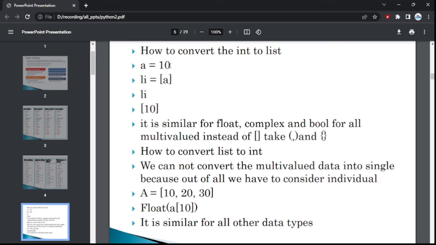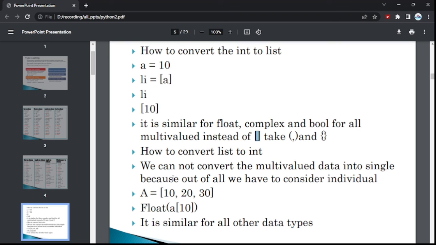This is an example of how to convert into a list. Let's say a is equal to 10. We can convert a number into a list with the help of this. We have already seen this, and it is similar for float numbers, complex, Boolean and multi-value data. Instead of square brackets, we have to use parenthesis and curly braces. This parenthesis, we won't say round brackets, and we won't say flower bracket. This is curly braces and this is parenthesis. This is square bracket only, or index operator.